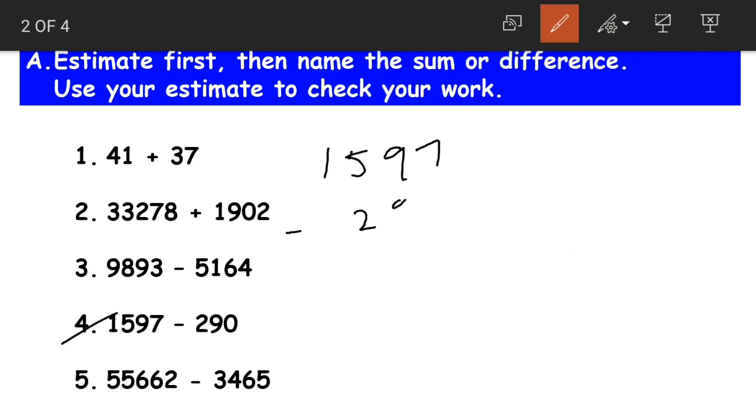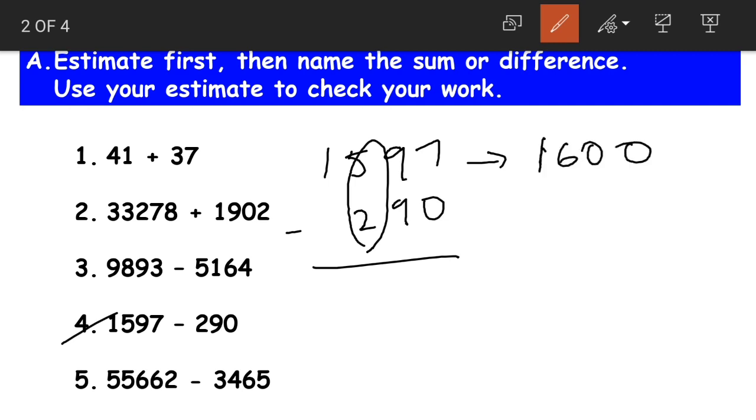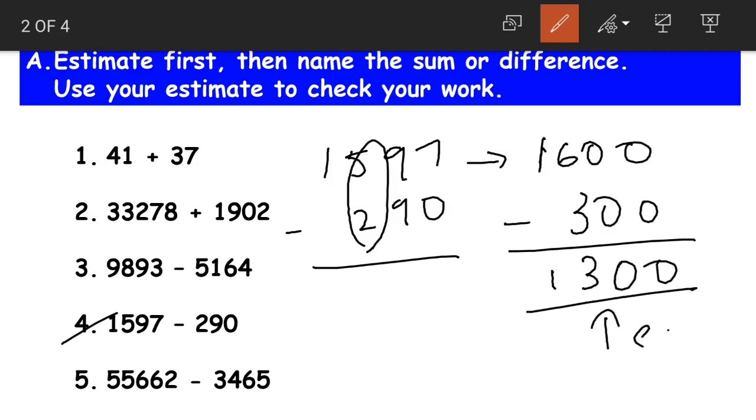1,597 minus 290. Now it has to be rounded off to the hundreds place. Yes. Now 1,597 becomes 1,600, 290 becomes 300. When we subtract these two, the estimated difference is 1,300. Yes. Now what about the actual difference here?